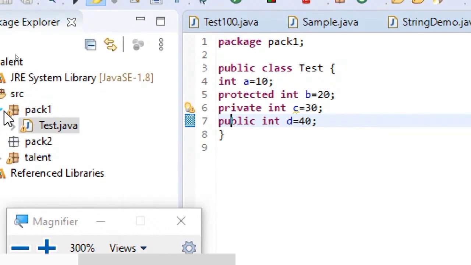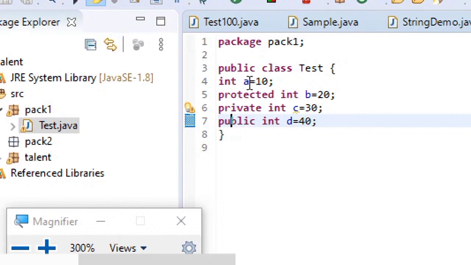As I said, the main advantage to go for packages is for visibility control mechanism. I said packages will be used for two uses. The first one is to avoid name clashes, and the second important advantage is for visibility control mechanism. So how do you restrict that visibility control? It is using these access specifiers: public, private, protected, and no access specifier, which we are saying default.